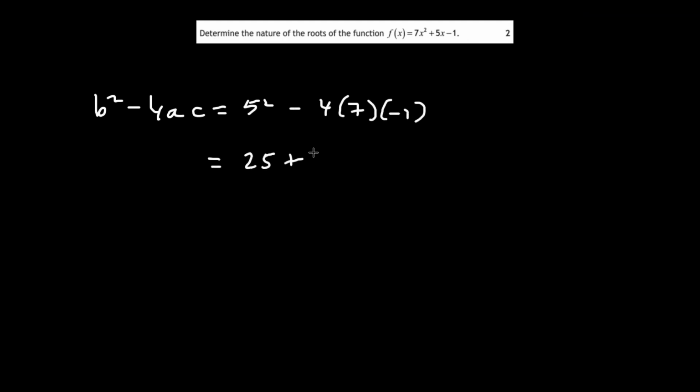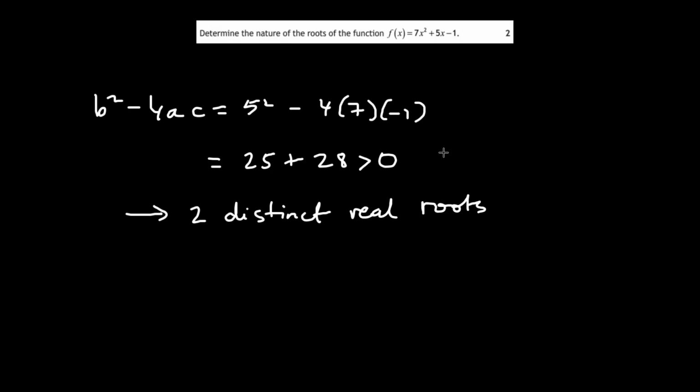Okay, so let's do a few questions on the discriminant. Determine the nature of the roots of the function f of x equals 7x squared plus 5x minus 1. We start by calculating the discriminant. That would be 5 squared minus 4 times 7 times minus 1, which becomes 25 plus 28. That's obviously positive, so it has two distinct real roots. You can actually work those out using the quadratic formula.